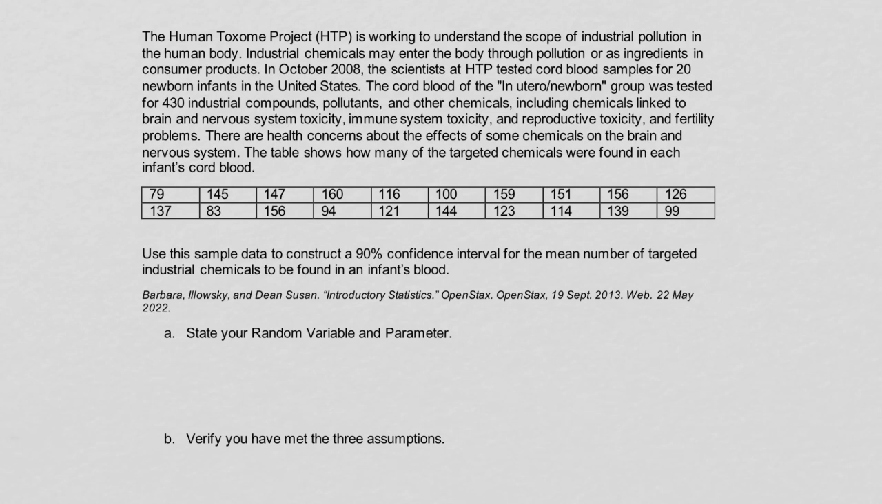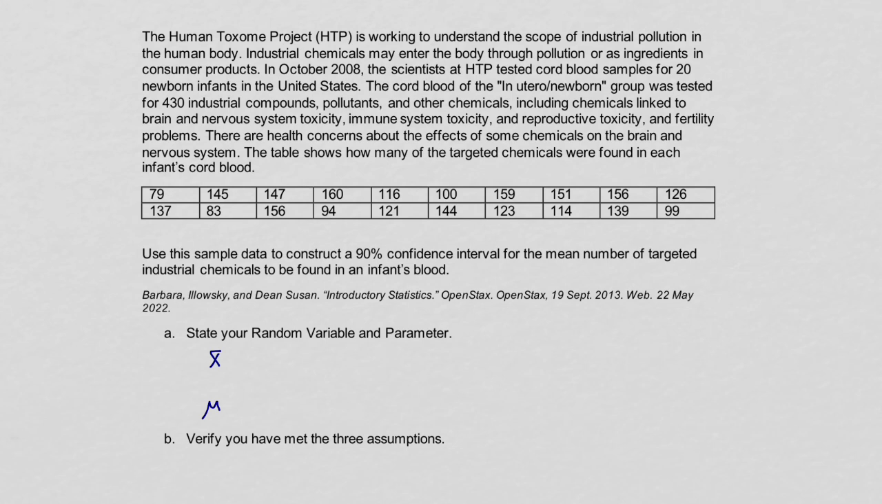So the first thing that we're going to want to do is ask ourselves the question, do I have quantitative, or in other words, numerical data, or do I have qualitative, or in other words, categorical data? In this case, we're looking at a count of chemicals that are found in the cord blood. So as a result, we're going to be working with quantitative data. This informs us how to answer question A, state your random variable and parameter. I guess it's not so much a question as it is a statement. So for our random variable, because we are dealing with quantitative data, we're going to be working with x bar. And then our parameter will be mu.